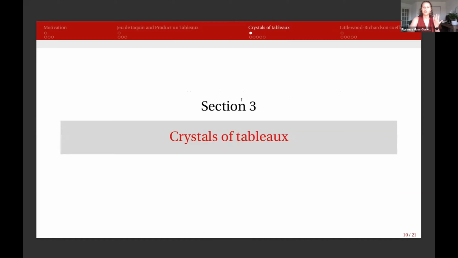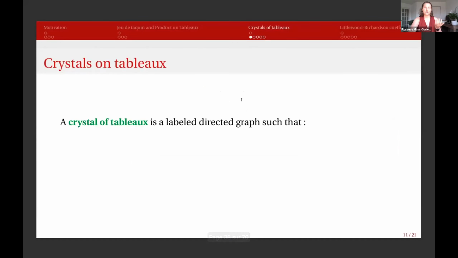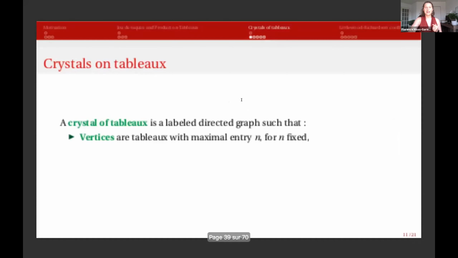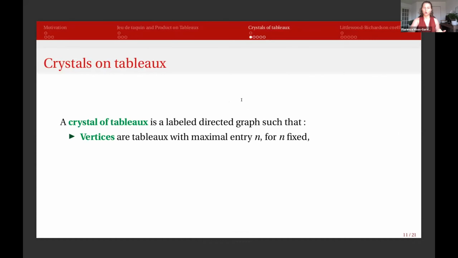So now we're going to talk about crystals because we want to make sure that our product is well defined. A crystal is a labeled directed graph that has tableaus as vertices. We fix a maximal entry because otherwise we'd have an infinite graph, which for now we don't want.